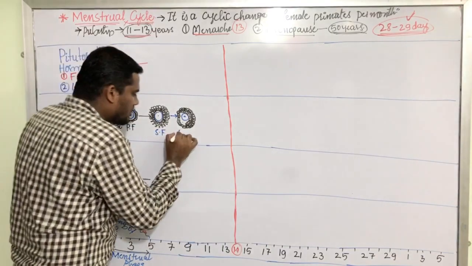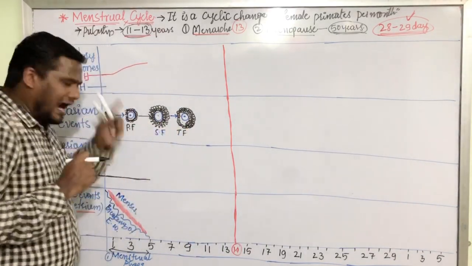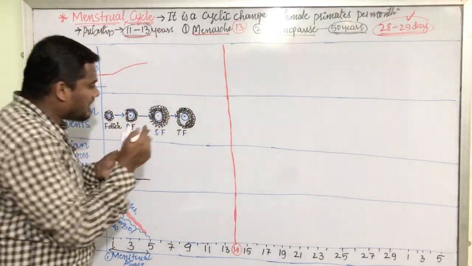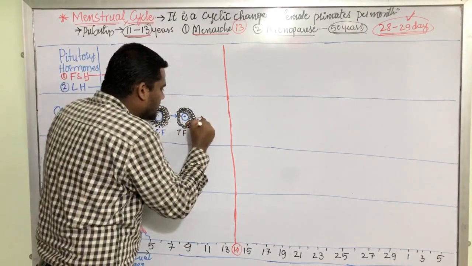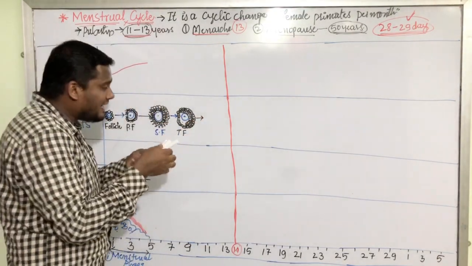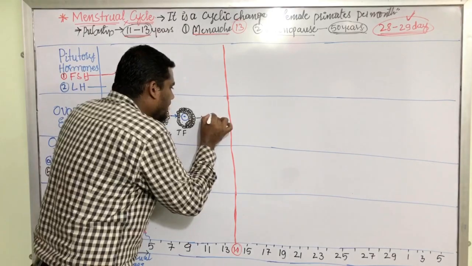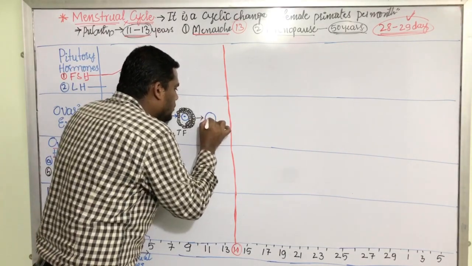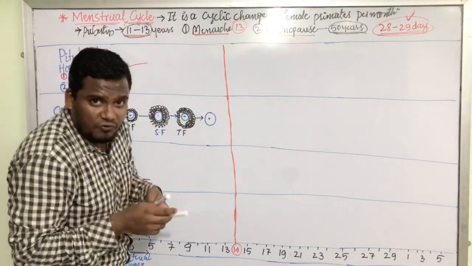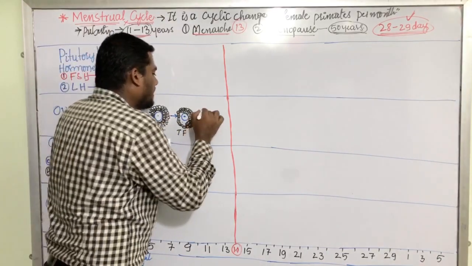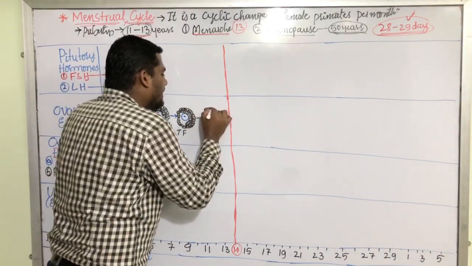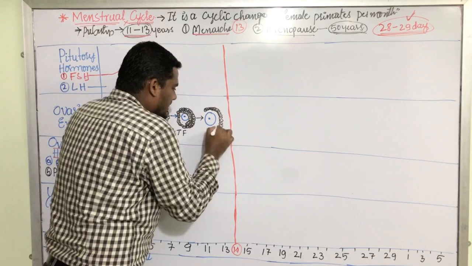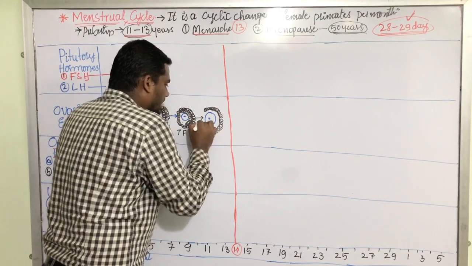This is the tertiary follicle. Ultimately, this tertiary follicle develops into a mature follicle, that is nothing but a Graafian follicle. This is the Graafian follicle.